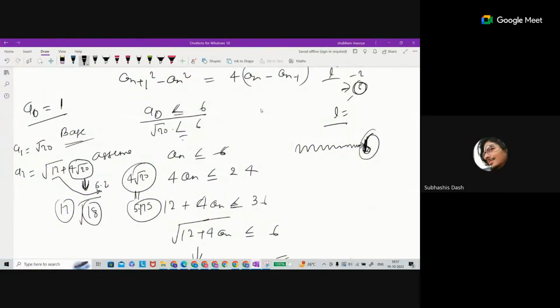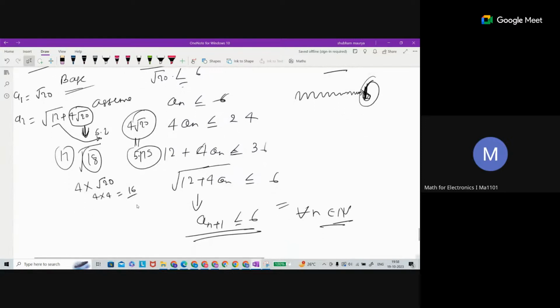Yes. I mean A1 is going to be 4, sir, because A0 is 1, A1 is root of 4 into 4, 16, you are saying. Something 16, so you'll get... Yes, sir, root 16, so 4. Okay.